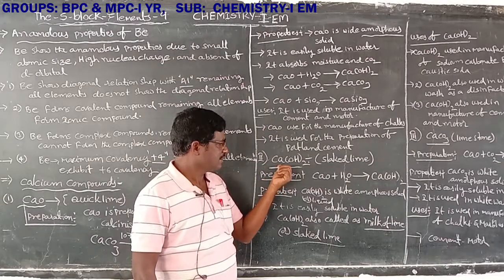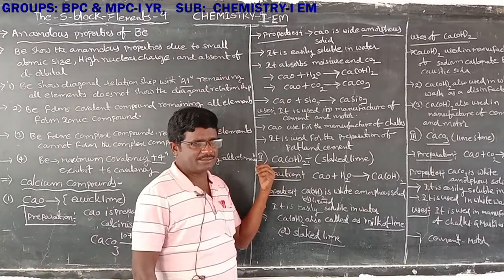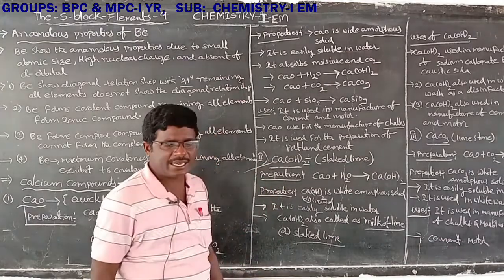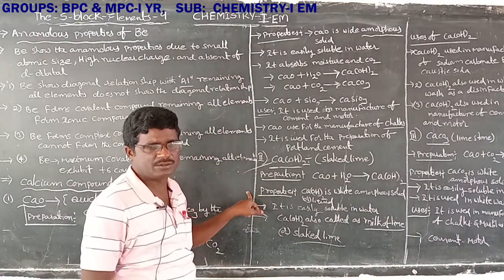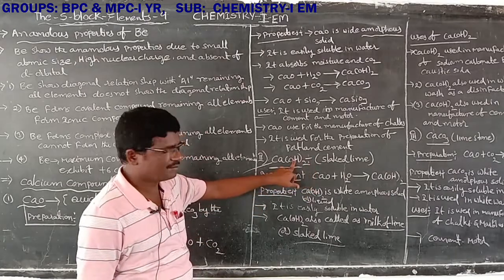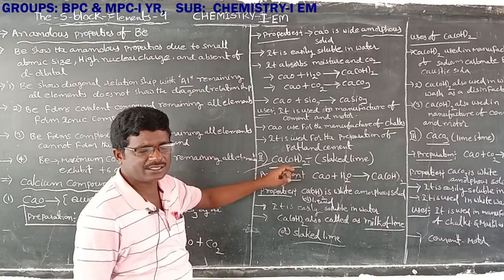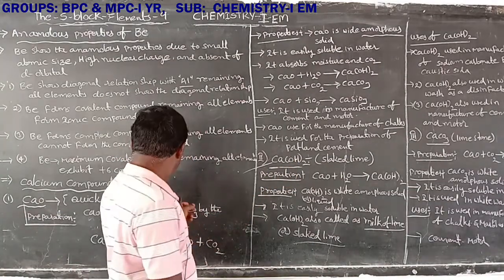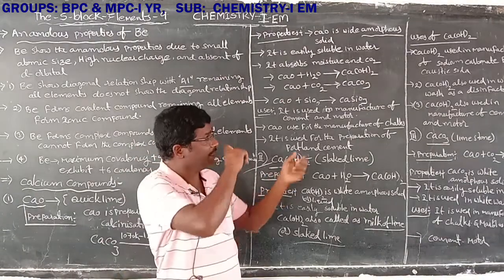Next one, the second important compound of calcium, calcium hydroxide. Calcium hydroxide is also called slaked lime. Calcium oxide is also known as quicklime.